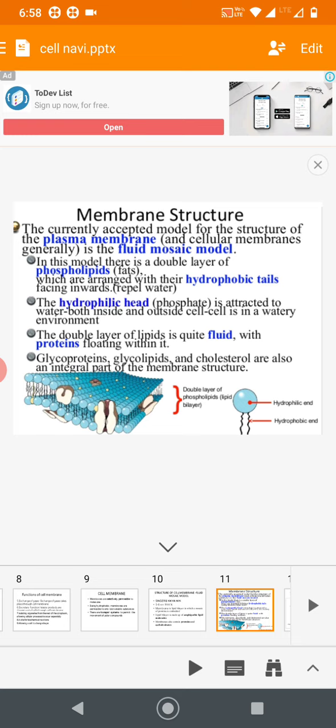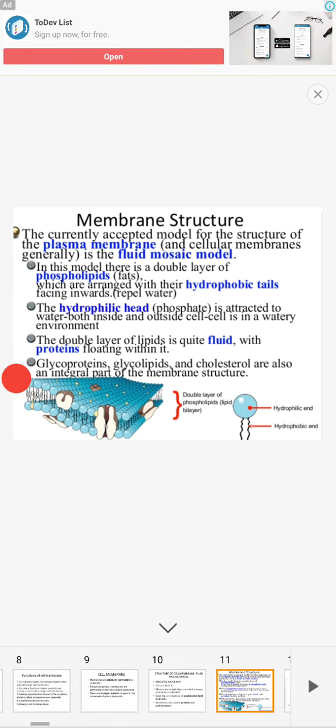Okay, lipid bilayer, and it also contains carbohydrates and proteins. So there are two diagrams. Which one is suitable for you? You can select and write. One diagram, the cell membrane with the labeled diagram, you have to remember from the exam point of view.